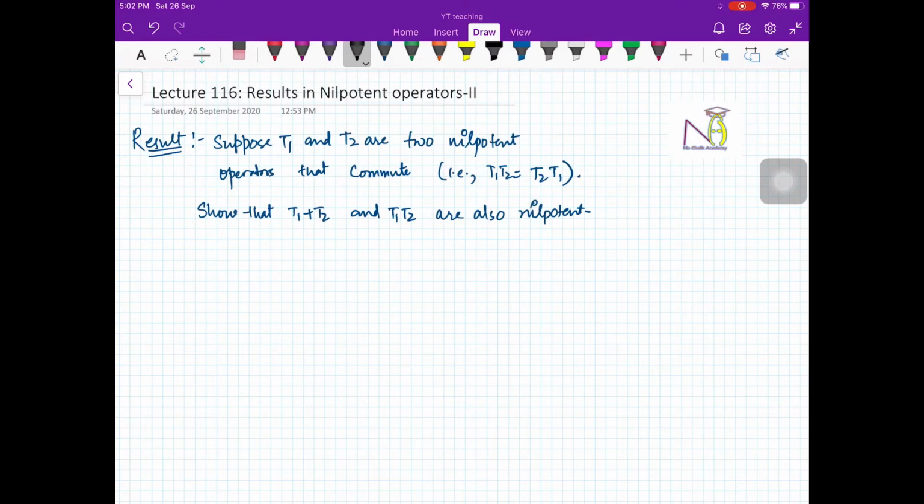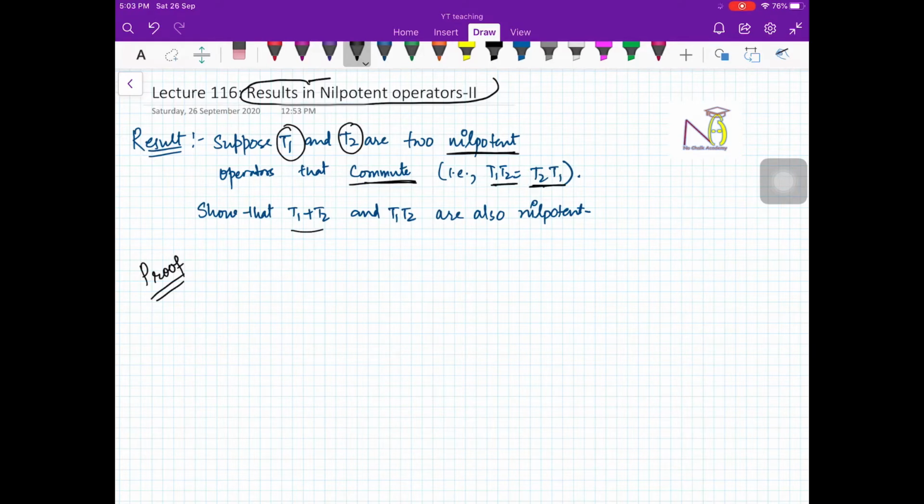In this video we are continuing our results on nilpotent operators. Last video was also about results on nilpotent operators. Here we are saying that suppose T1 and T2 are two nilpotent operators that commute. Commute means T1 T2 equals T2 T1. Then we have to show that both T1 plus T2 and T1 T2 are also nilpotent operators.